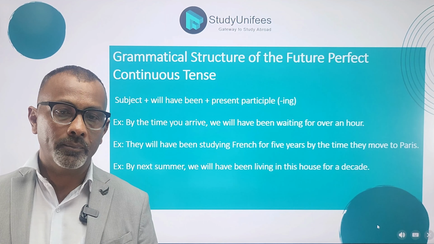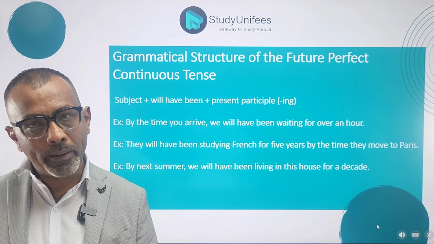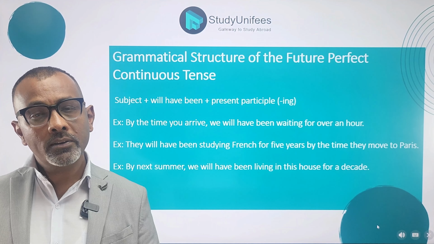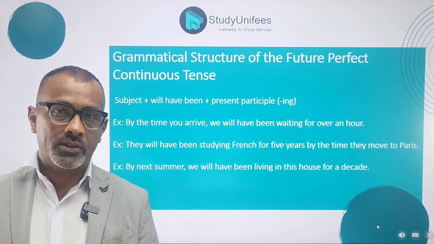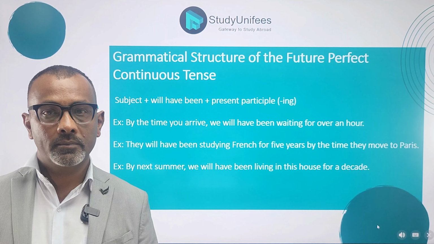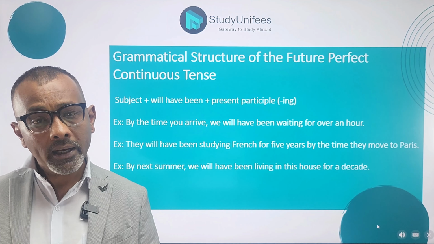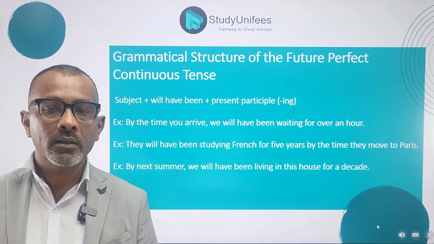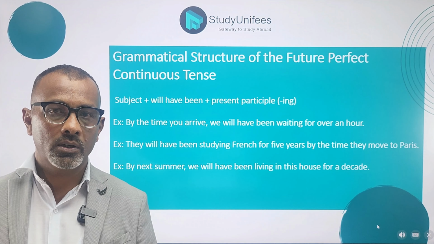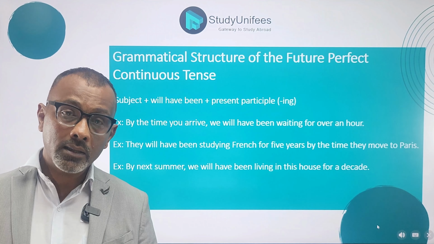The next example, they will have been studying French for 5 years by the time they move to Paris. This action, studying, will complete this duration, 5 years, at this particular time in the future when they move to Paris. The final example, let's read it together. By next summer, we will have been living in this house for a decade. This action, living in this house, will complete this duration, 10 years or a decade, at this particular time in the future, next summer.